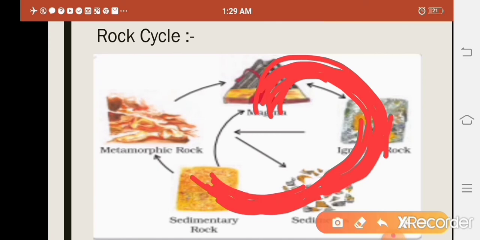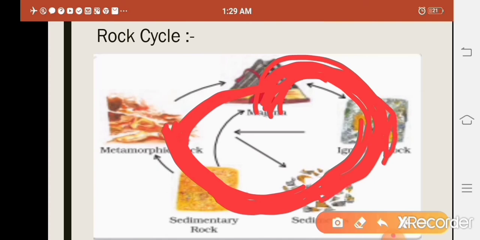After that, under great heat and pressure, this sedimentary rock changes its form and becomes metamorphic rock. And this metamorphic rock also, under great heat and pressure, what happened? It becomes molten magma, and again it takes the form of igneous rock. So that is how magma comes out and becomes igneous rock.